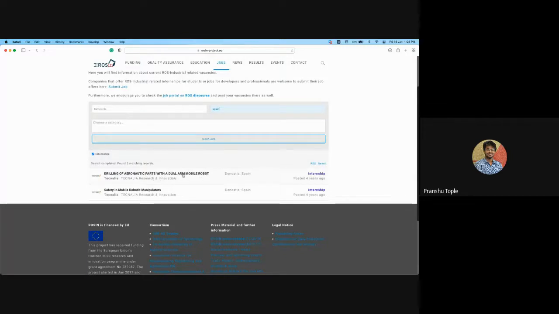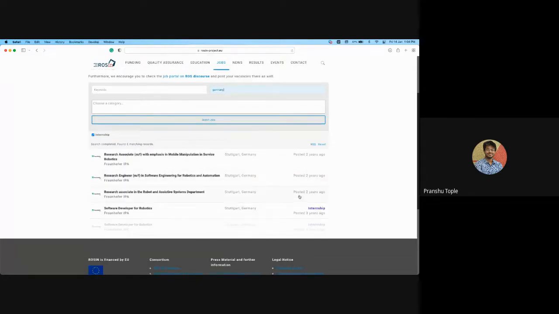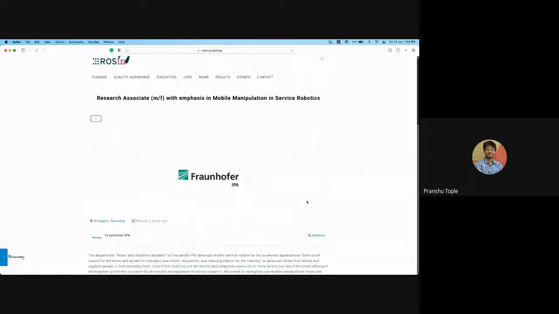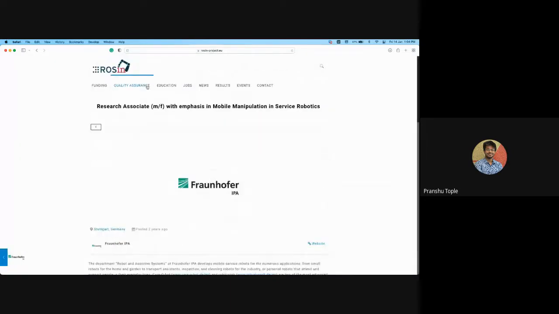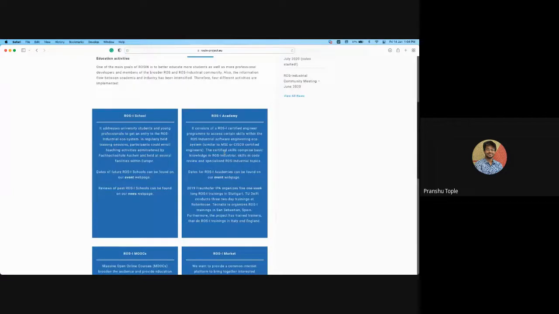This is again, everything is regarding ROS. Then Germany also has many companies. Yeah. These are quite old, but if you just search it with respect to time, you should get all the links.